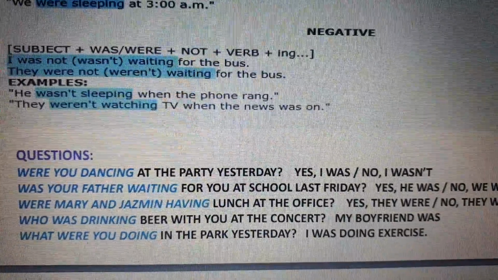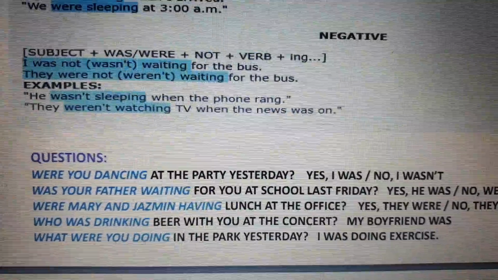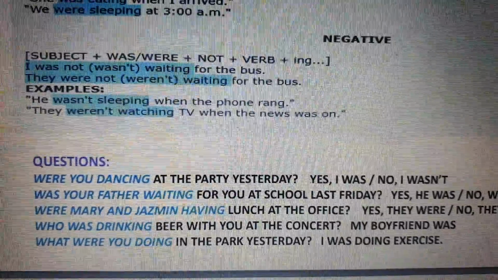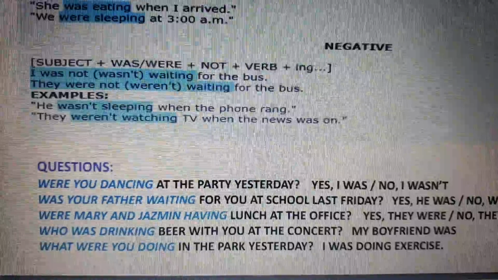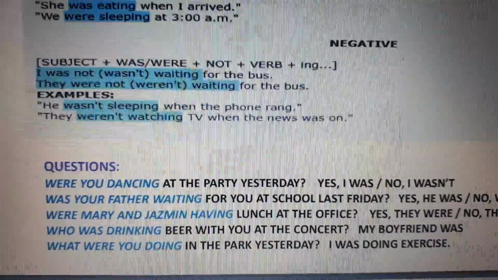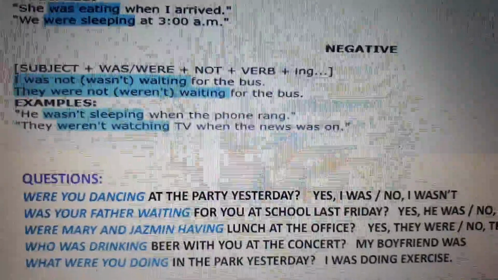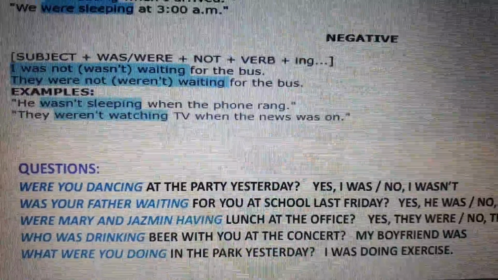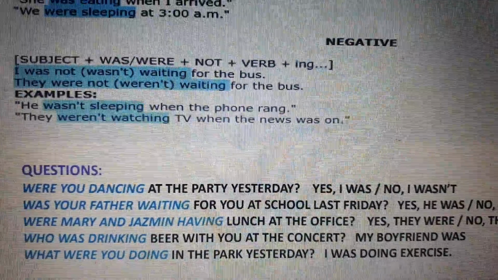Who was drinking beer with you at the concert? My boyfriend was. What were you doing in the park yesterday? I was doing exercise. Okay? Remember that the auxiliary goes first in a question. Were for plural, was for singular.